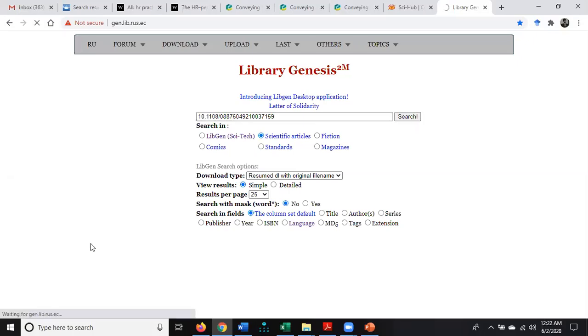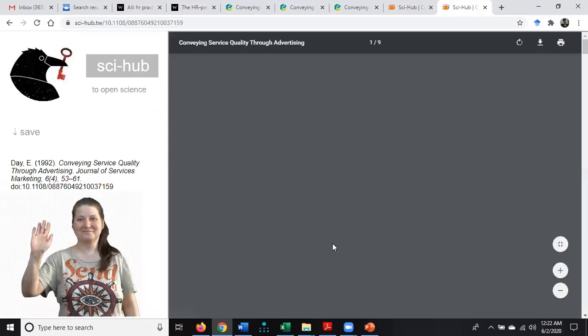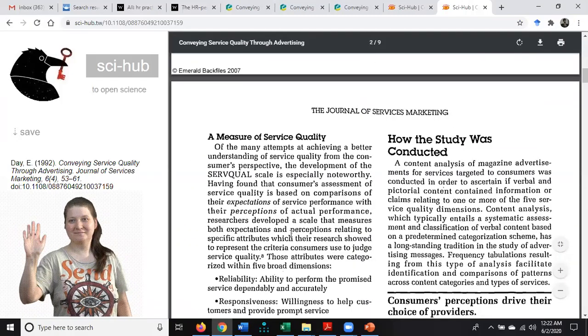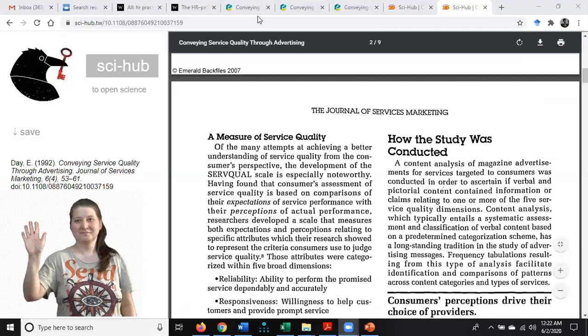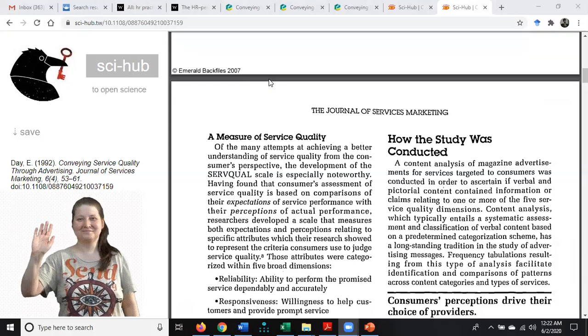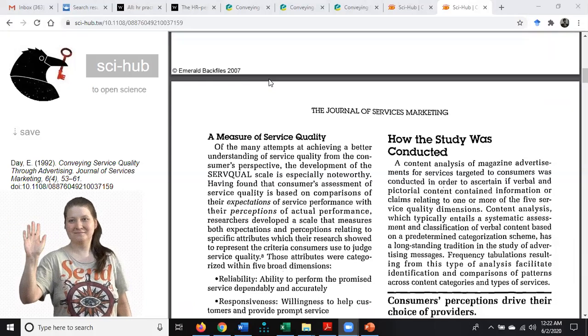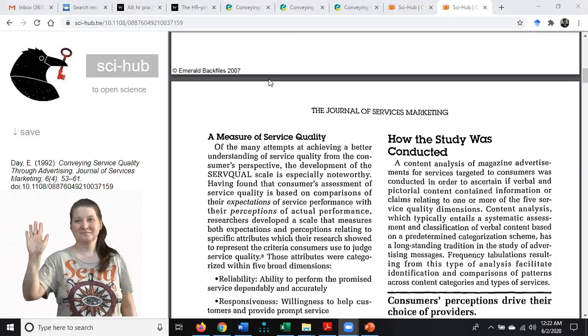I'm going to search. So I found it. We can click on any of the options, but it is better to start with Science Hub, and I can download the paper. So that's it. It's quite easy, and thanks to this Science Hub, it's literally a blessing for us, and we can download papers quite easily. All the best. Keep on downloading and keep on doing good work.